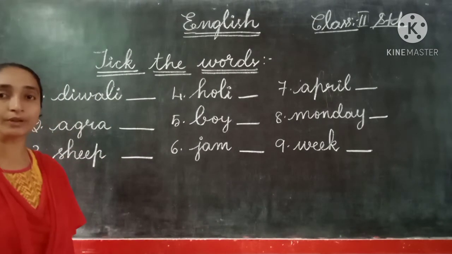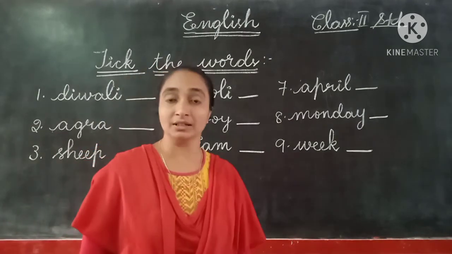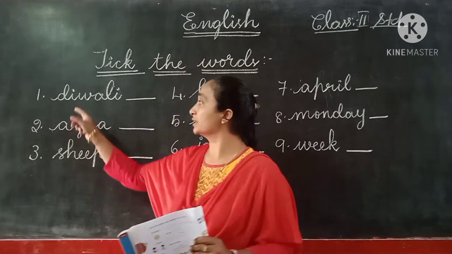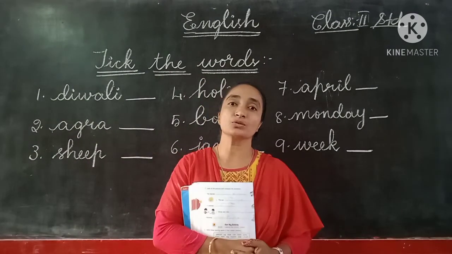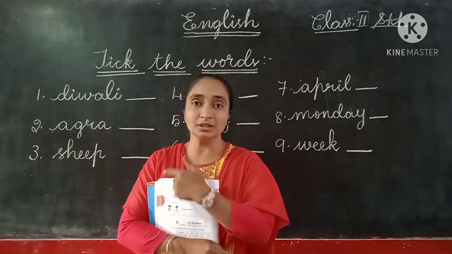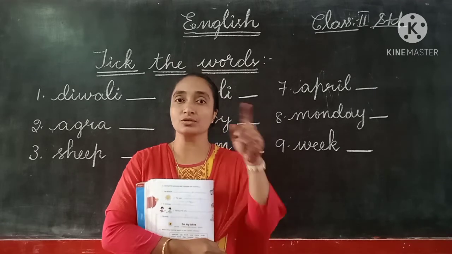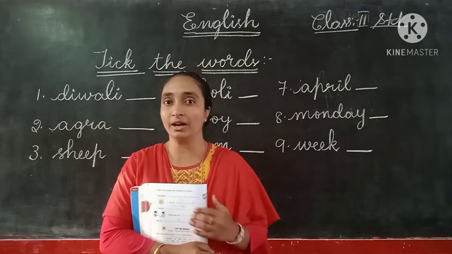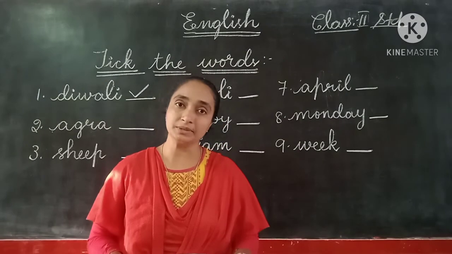Diwali. D-I-W-A-L-I, Diwali. So Diwali means it's a name of a festival. So festival of lights. Diwali is the festival of lights. So children, here this Diwali, they have written with a small letter. So like this is the wrong one. So children, like this you should not write. So this is the word which should begin with a capital letter. So it's a name of a festival. So it has to begin with a capital D, Diwali. So here we have given a tick mark for this. The first one already has been completed in our textbook children.